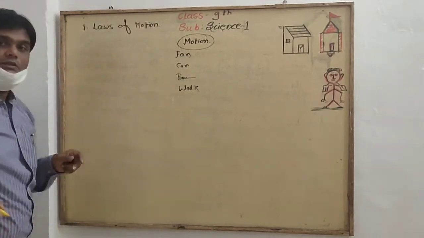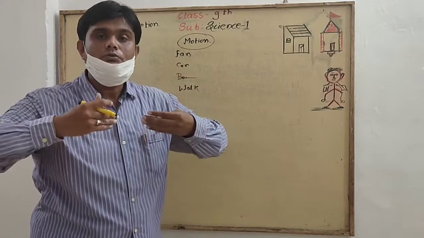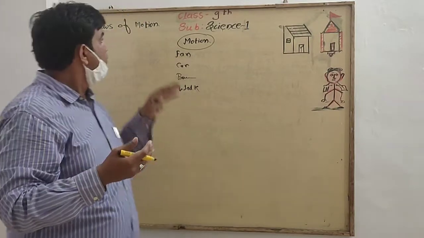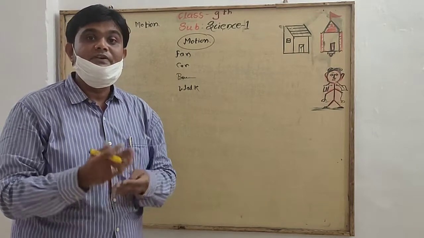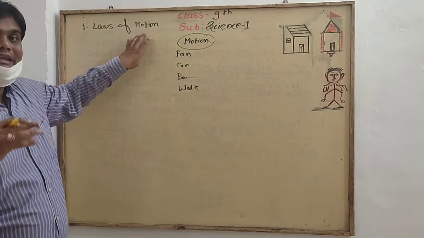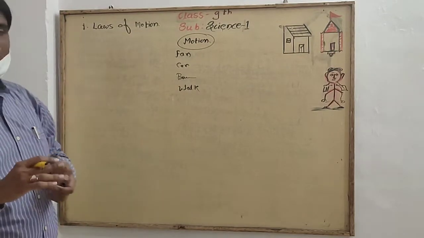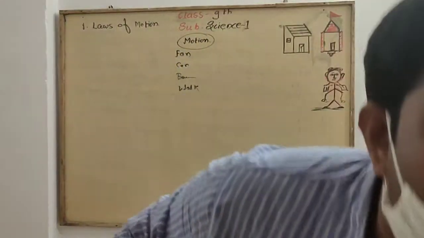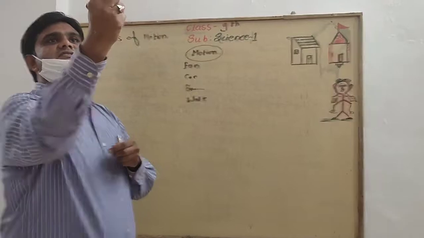Now, in these laws of motion, we have to learn motion in details. In previous standard, you have not known deeply about the motion, but see here one of the example, that is this object.